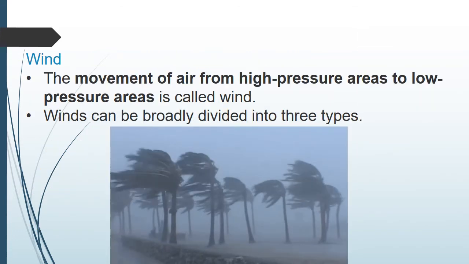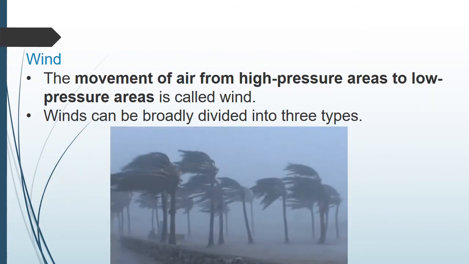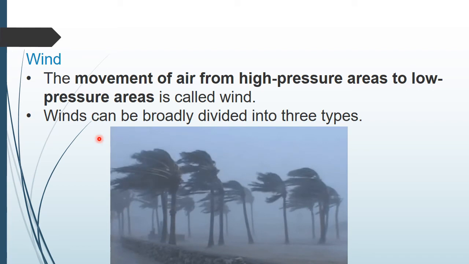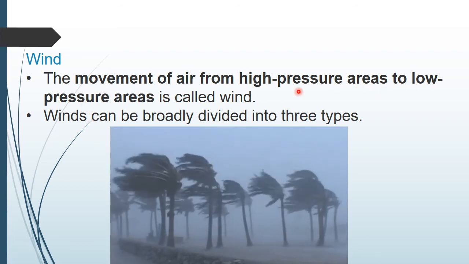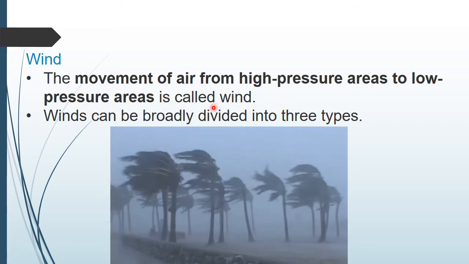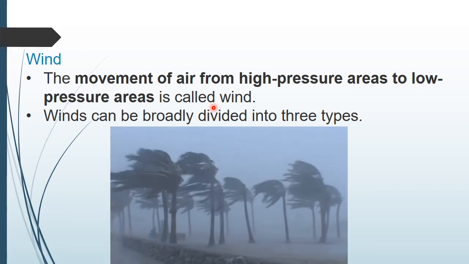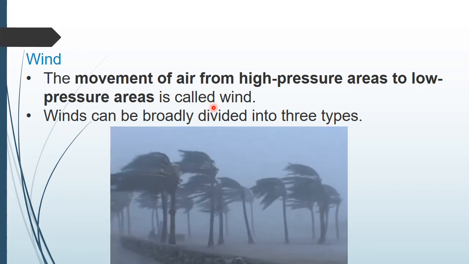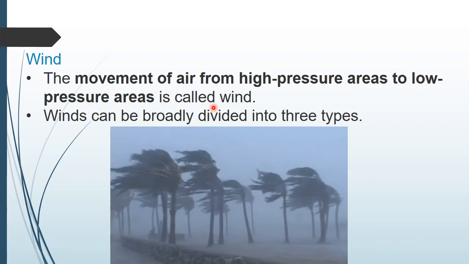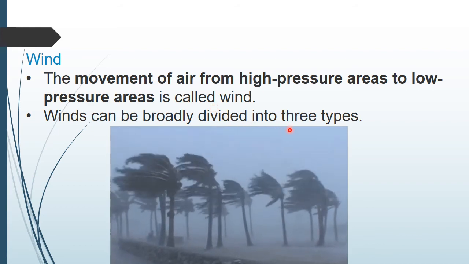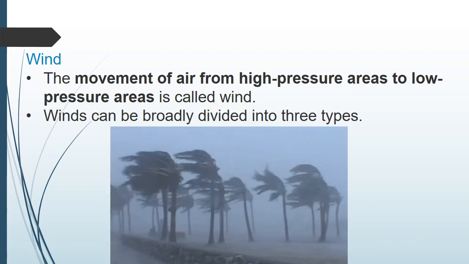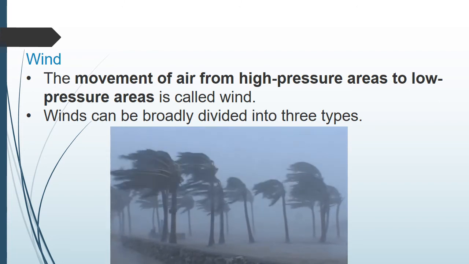Okay, children. So now we are going to see about wind. How does the wind move? The movement of air from high pressure areas to low pressure areas is called wind. So what is wind, my dear children? The movement of air from high pressure areas to low pressure areas is called wind.